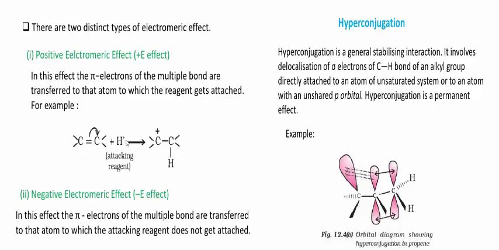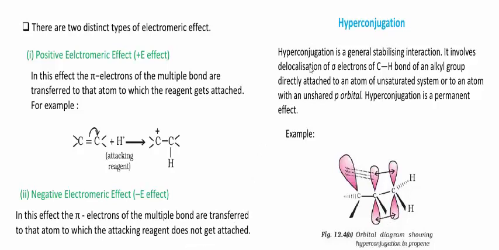This reaction takes place in presence of attacking reagent. Therefore, this is an example for positive electromeric effect. Next, in negative electromeric effect, the pi electrons of the multiple bond are transferred to that atom to which the attacking reagent does not get attached.